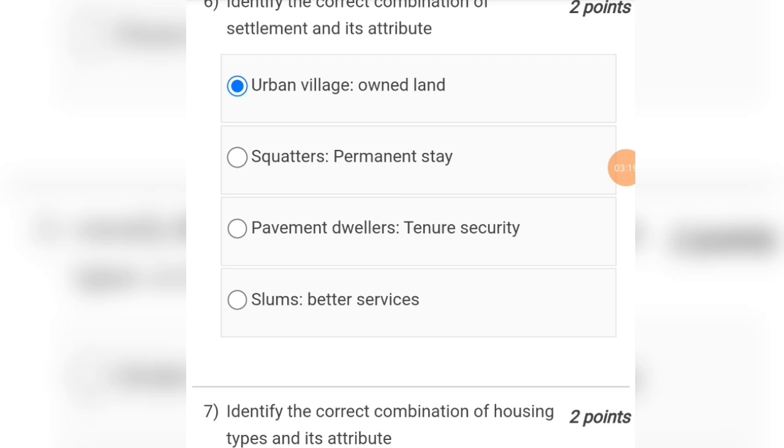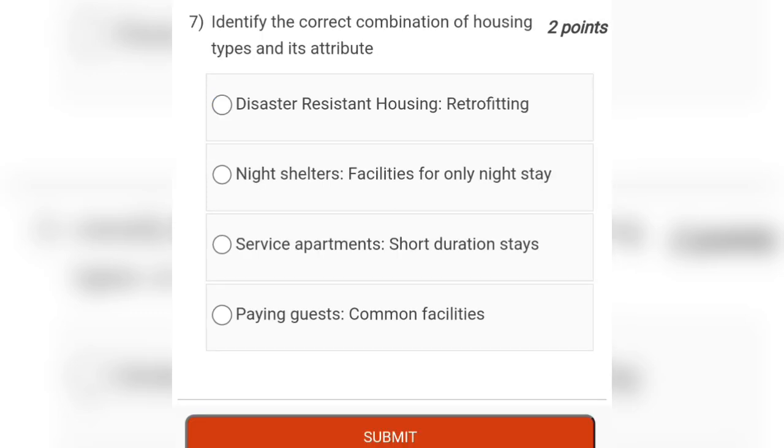Last question is, identify correct combination of housing types and its attribute. So the given options are disaster resistant housing, retrofitting, night shelters, facilities for only night stay, service apartments, short duration stay, paying guests, common facilities. So the answer will be option number B, that is night shelters, facilities for only night stay. So we have solved all the questions.